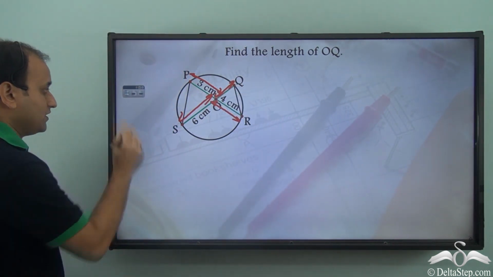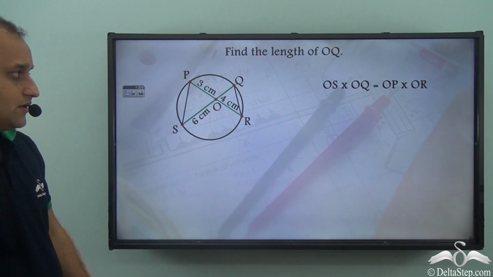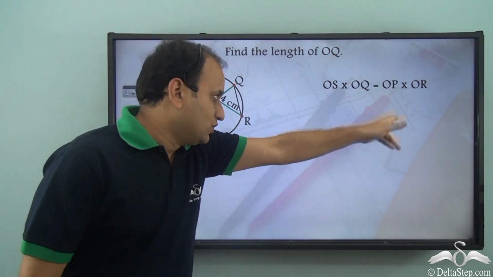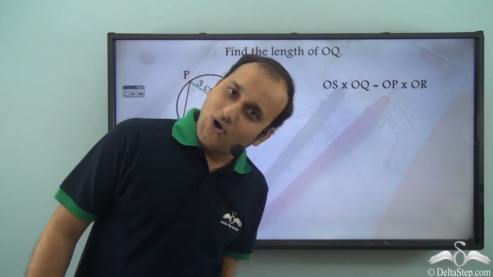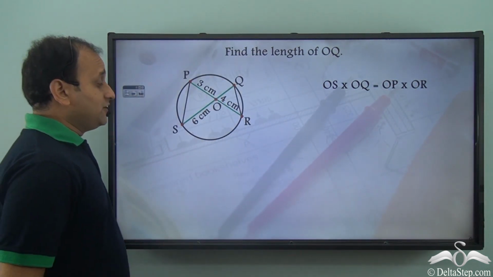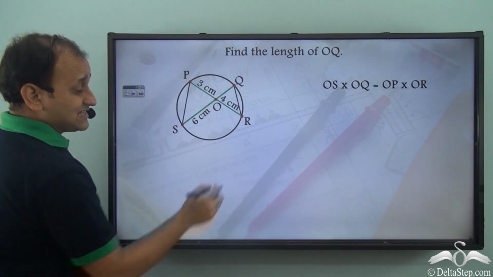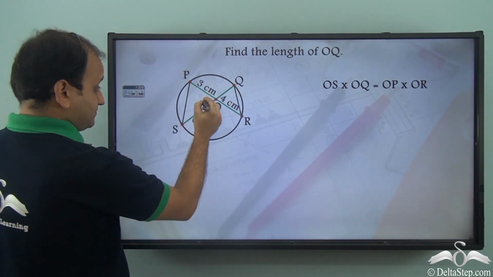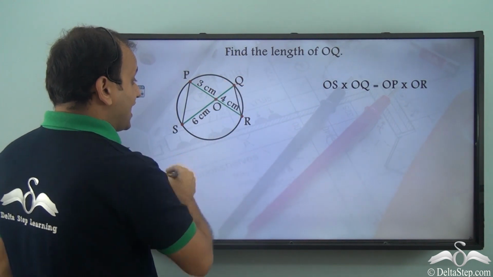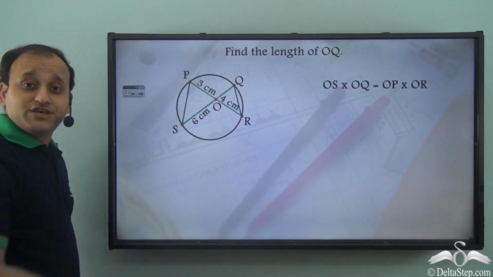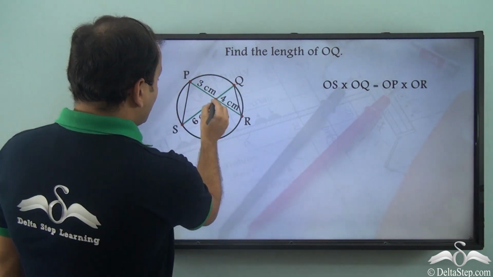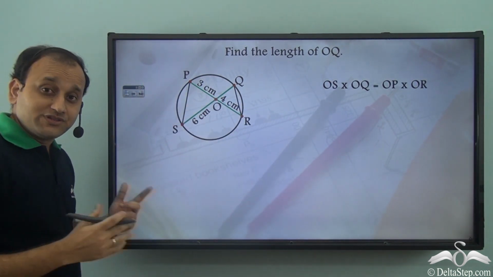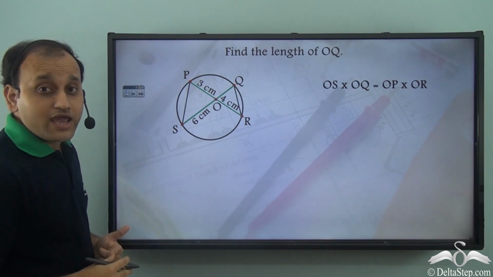First of all, we can say that OS into OQ is equal to OP into OR. From the theorem, we know that the product of the segments will always be equal. OS and OQ are the two segments of chord QS, and OP and OR are the two segments of chord PR. So their products will be equal.